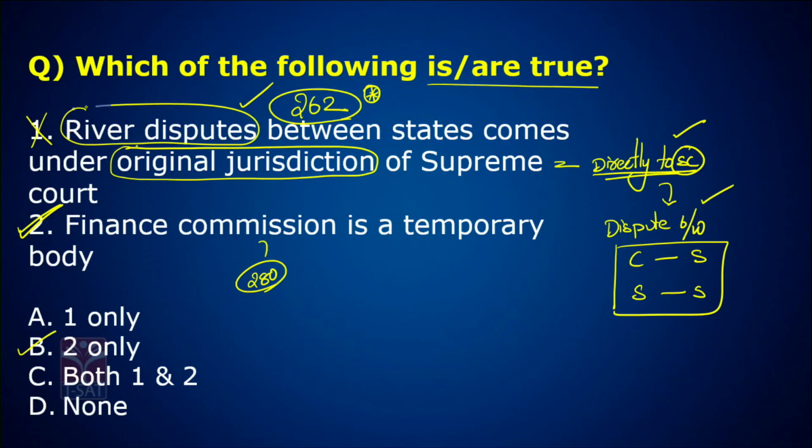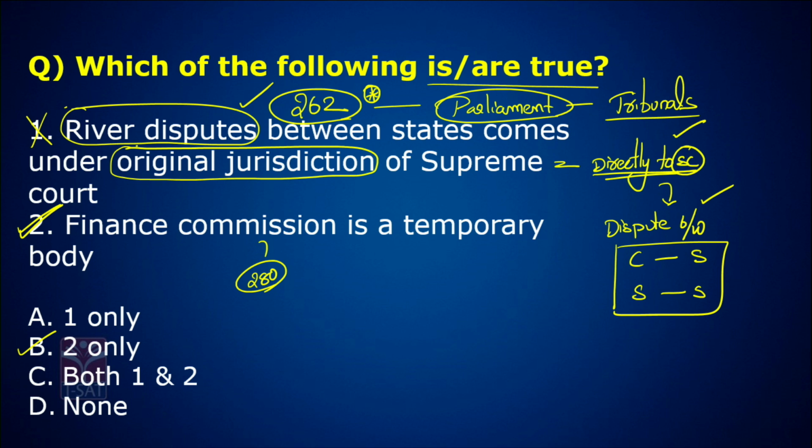Parliament should provide a solution, not the Supreme Court. Parliament came up with tribunals, fast track courts, so a river dispute between states coming under original jurisdiction is wrong.